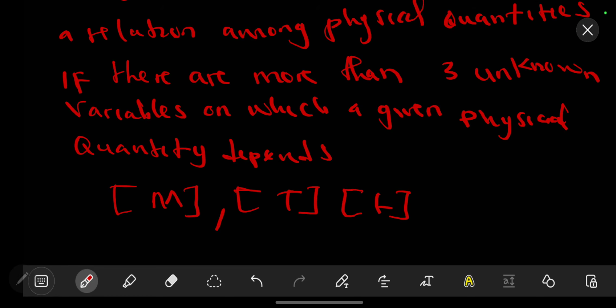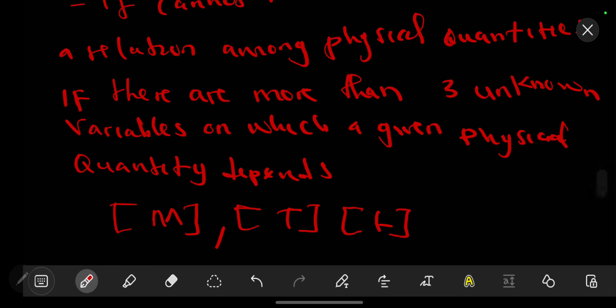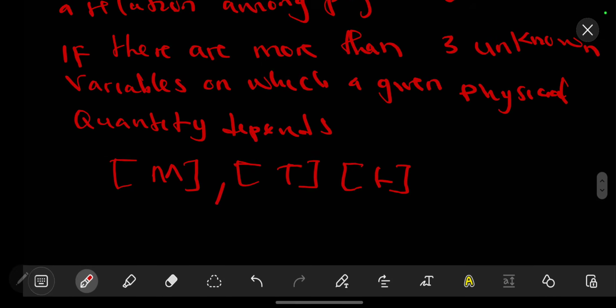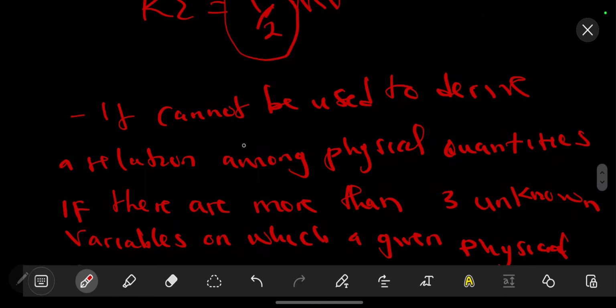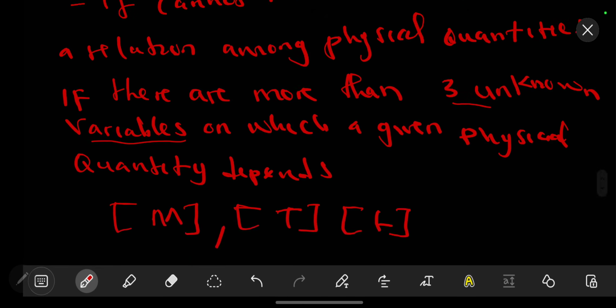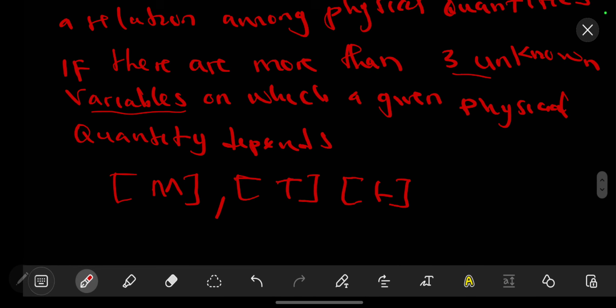So if a relation, the formula on how the components are related to each other, or the function, has more than these dimensions, you cannot use dimensional analysis to come up with that relation. This is what we mean when we say it cannot be used to derive a relation among physical quantities if there are more than 3 unknown variables. The variables we are talking about are mass, time, and length. If there are more than these, then we cannot use dimensional analysis to